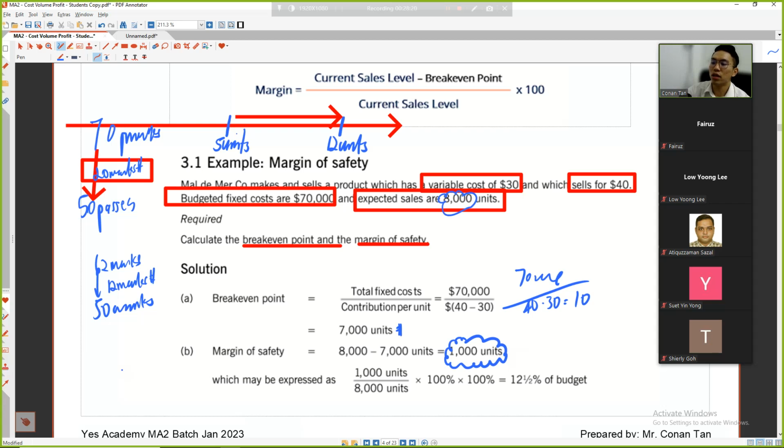Alright, so you see, current sales level is 8,000, minus break-even point of 7,000 units, divided by 8,000 units. So it's equal to 1,000 divided by 8,000. True, right? Current sales minus break-even. So you have only a spare of 1,000. So how much in terms of the overall sales? This is 12.5% of the budget.